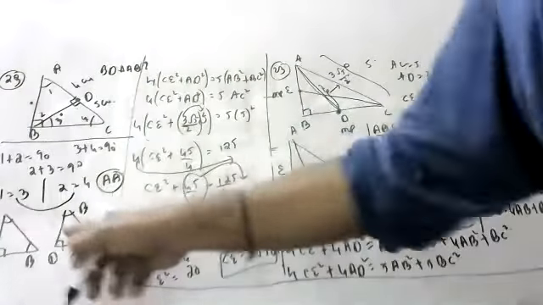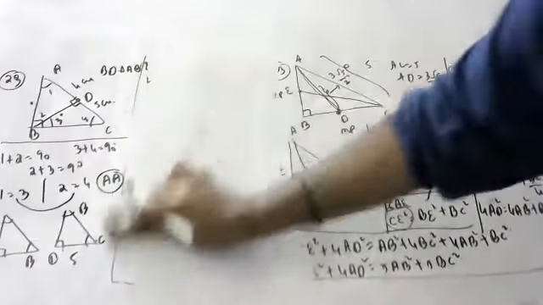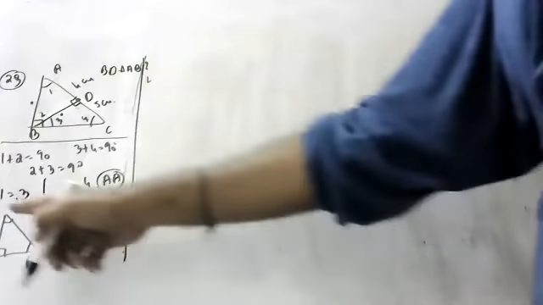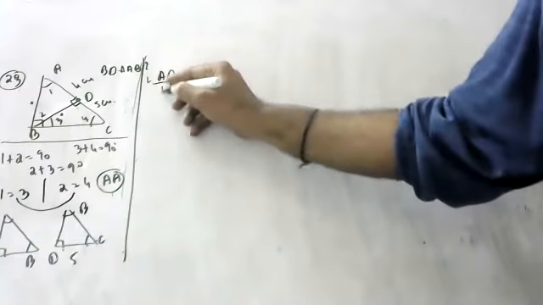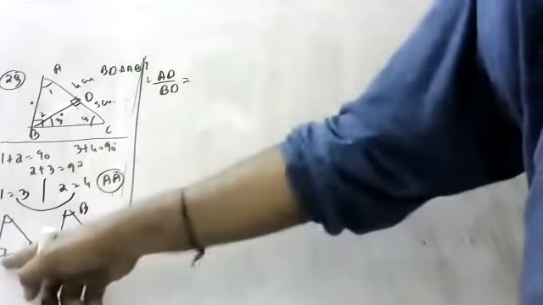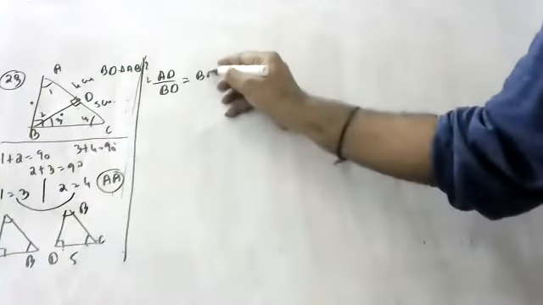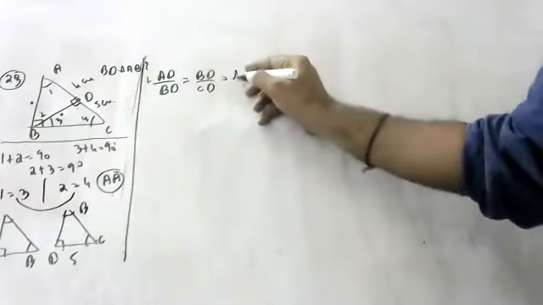Children, since they are similar, apply CPST. Come on, children. Apply CPST, children. If you apply CPST, then you will understand. Okay, let's apply CPST: AD by BD is equal to BD by CD. Please try to understand. BD by CD is equal to AB by BC.